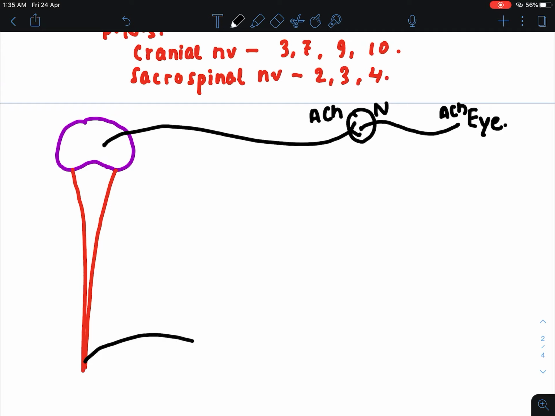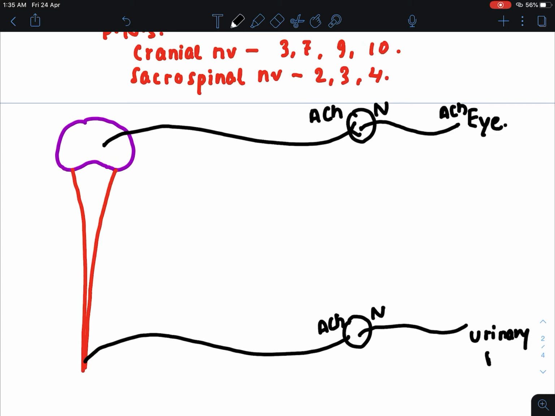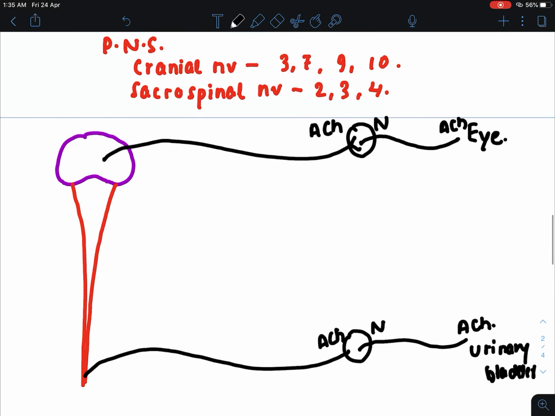Likewise, in the sacral region also, this is the parasympathetic nervous system preganglionic fiber. Here also a nicotinic receptor is present. Here also the parasympathetic preganglionic fiber is secreting acetylcholine, and suppose it is supplying the urinary bladder. Here it is causing a decrease in urinary output, and the postganglionic fiber is also secreting acetylcholine. So you can see that in the parasympathetic nervous system fiber, at preganglionic as well as at postganglionic, at both sides acetylcholine is being secreted.